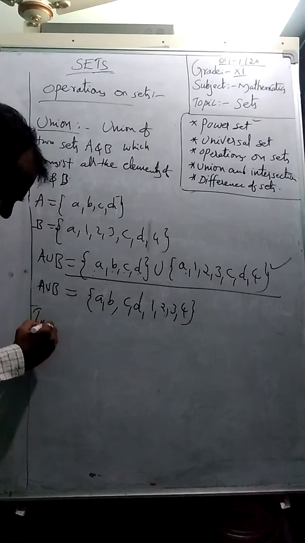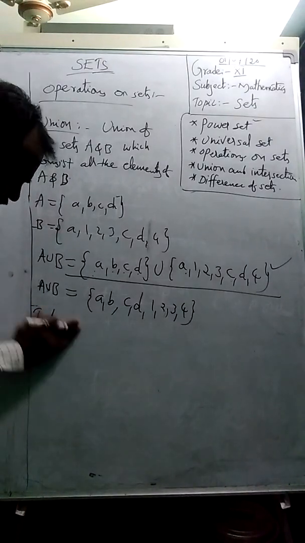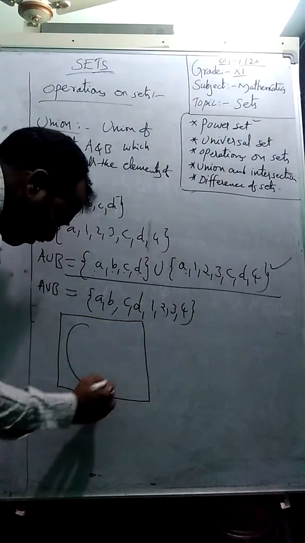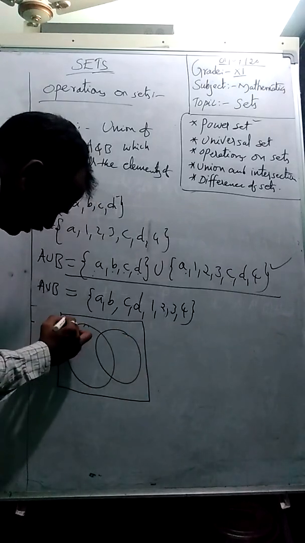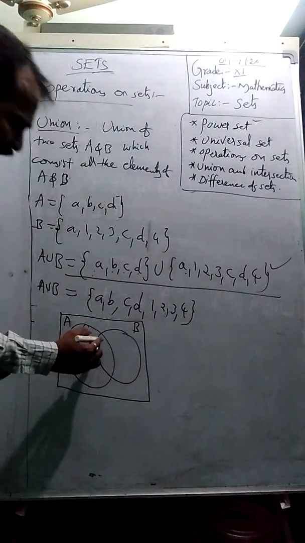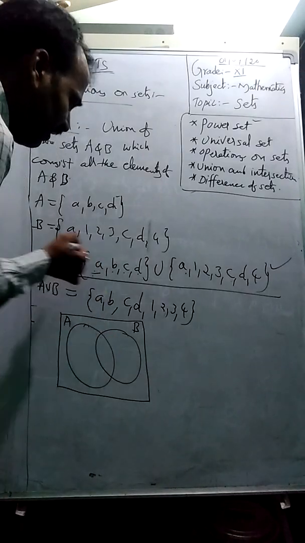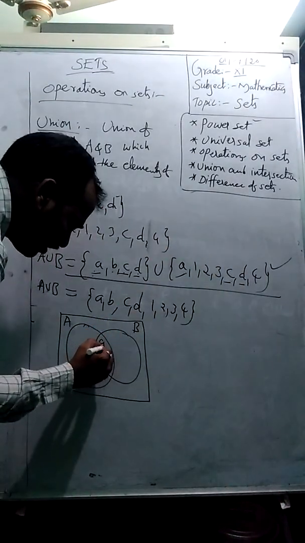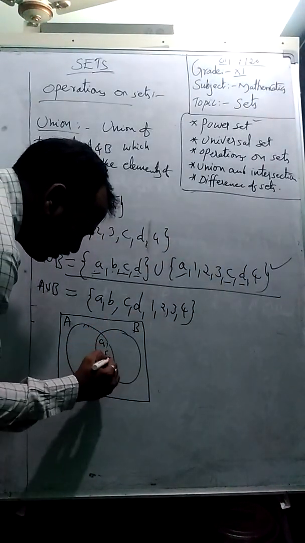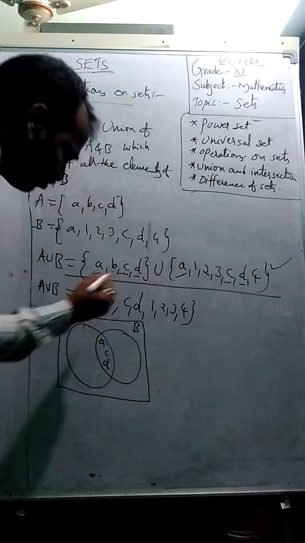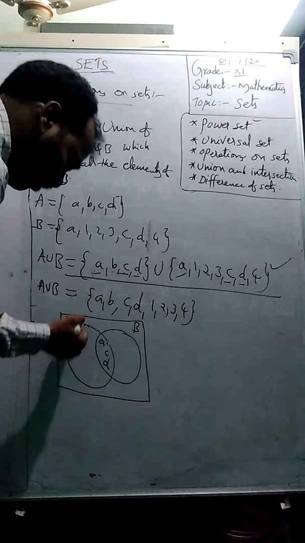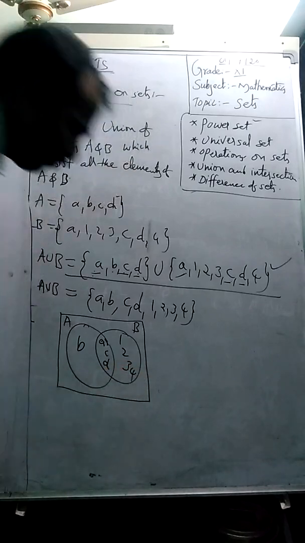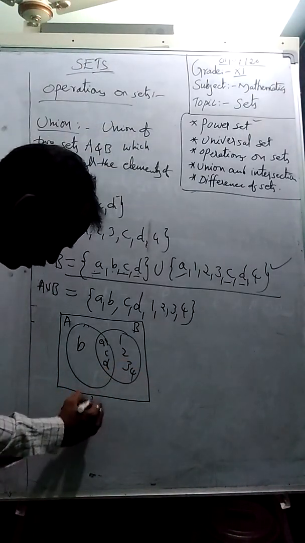Let us discuss the Venn diagram to represent this. We can represent a Venn diagram in this manner, students. What are the common elements? We will write them in between. What is common here? A is common, C is common, D is common. So in the intersection part we will write A, C, D, because those elements belong to both sets, and here only one element is there only in A part, and in the other 1, 2, 3, 4. This is the way to represent A union B.